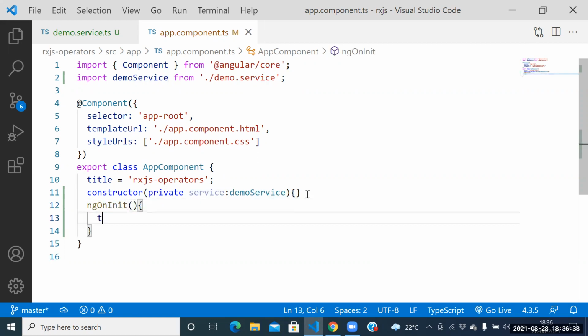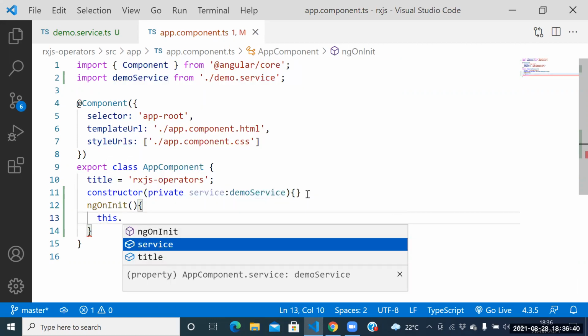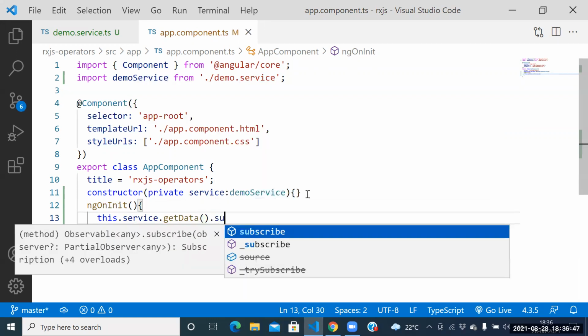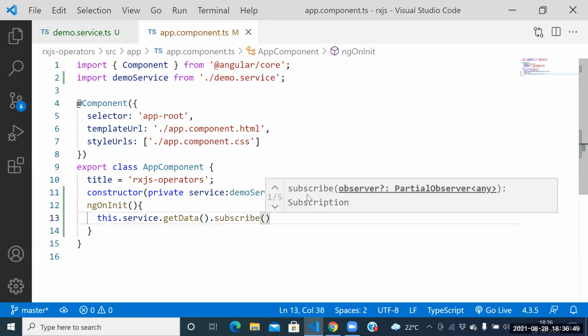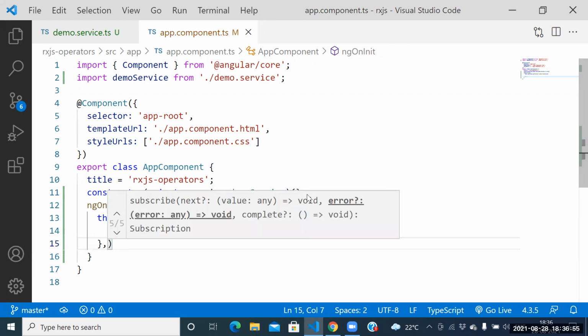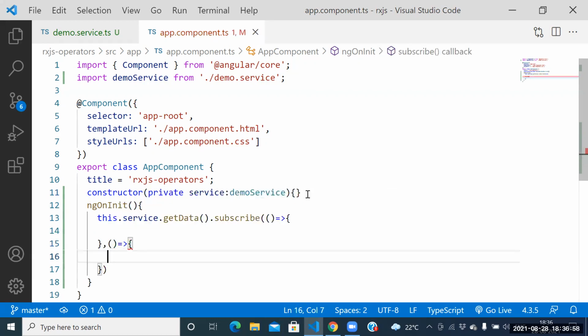Can I call the service here? Yes. Can I call this.service.http... service.getData.subscribe now? Yes, dot subscribe. How many responses are possible? Two responses. This is the positive response, response one. Next one, this is the response two.